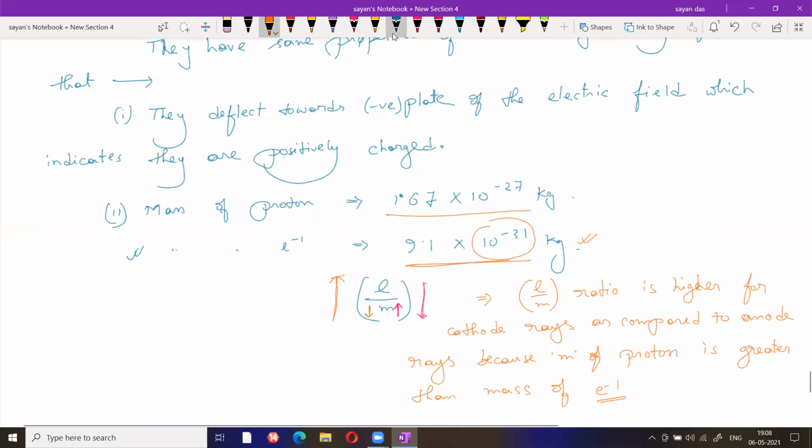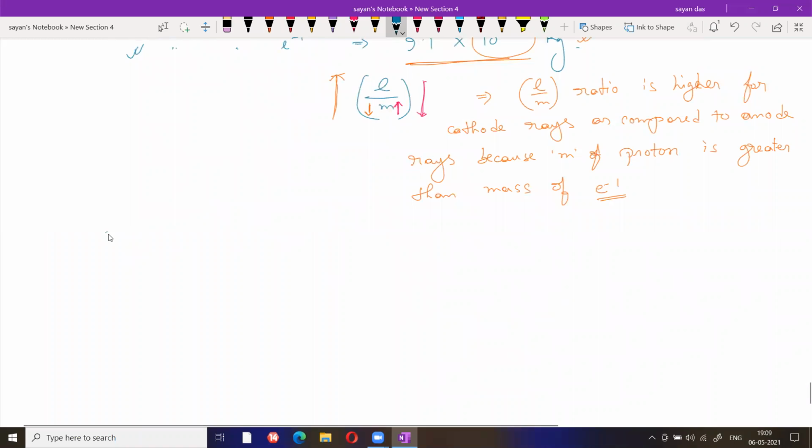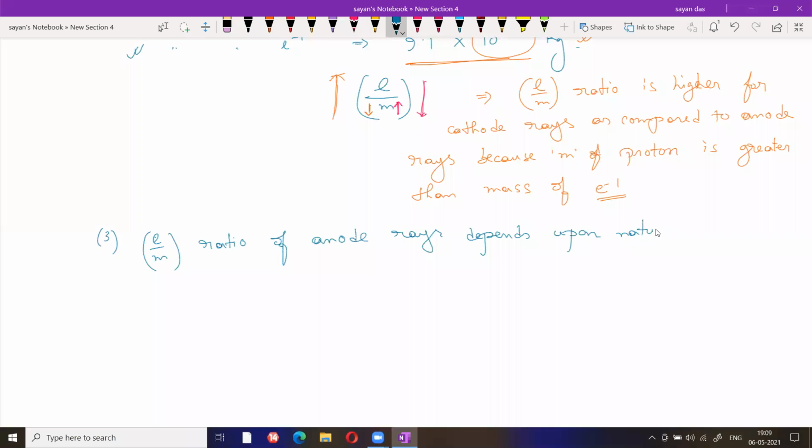No, sir. Okay. Third point, just write down specific charge. That means E by M ratio or Q by M ratio. E by M ratio of anode ray depends upon the nature of gas taken in the tube.